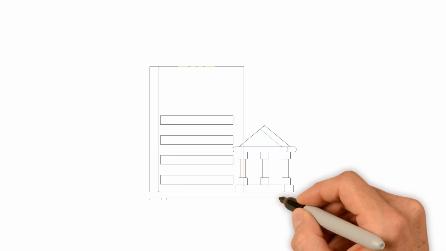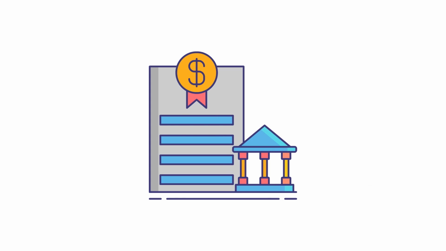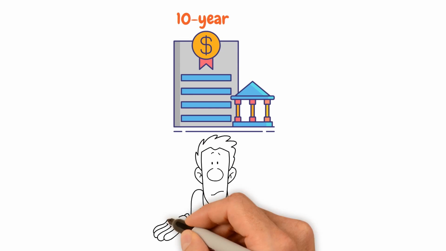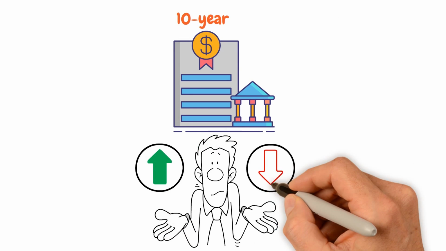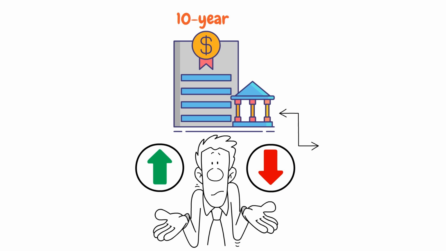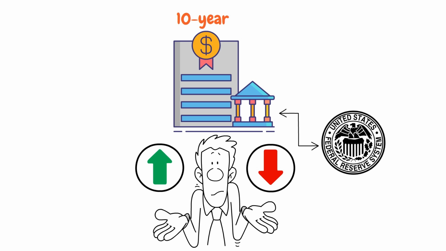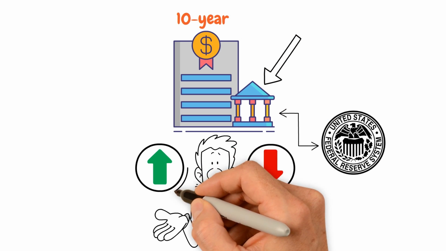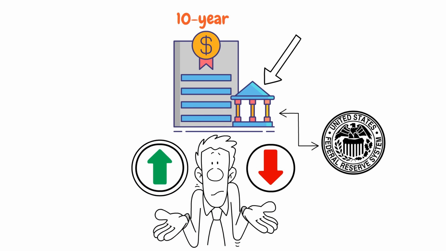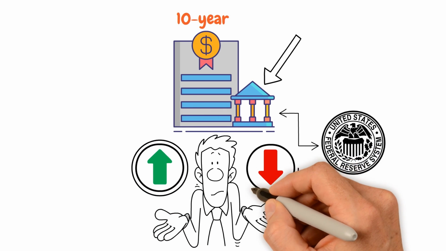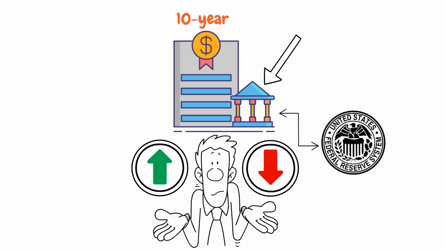Mortgage rates are set by the bond market, particularly the 10-year Treasury bond. When the bond market is strong, mortgage rates tend to go down. When the bond market is weak, mortgage rates tend to go up. The Federal Reserve also plays a role in determining mortgage rates. The Fed can influence short-term interest rates, which can impact mortgage rates. When the Fed raises interest rates, mortgage rates tend to go up. When the Fed lowers interest rates, mortgage rates tend to go down.